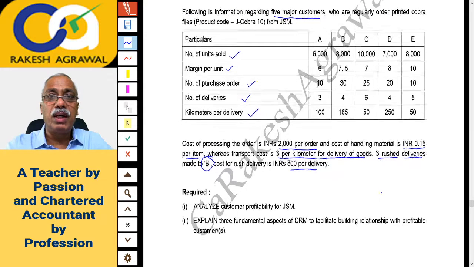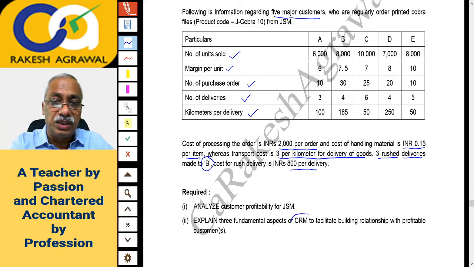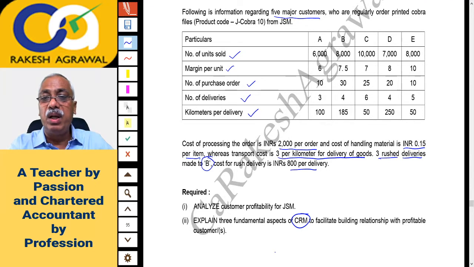And what is required? Let us check. Required is analyze customer profitability of JSM. Okay, so my guess was correct. Analyze the customer wise profitability of JSM. And second question is explain 3 fundamental aspects of CRM, that is customer relationship management, to facilitate building relationship with profitable customers. Means how you will build a relationship with profitable customers, you have to give at least 3 aspects.